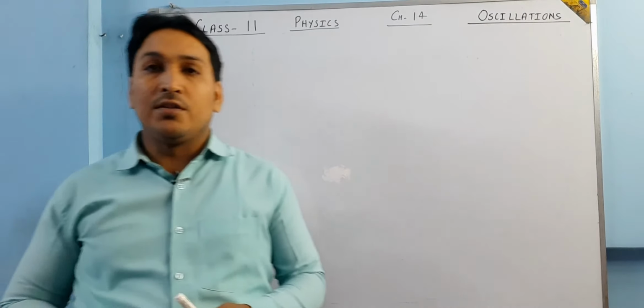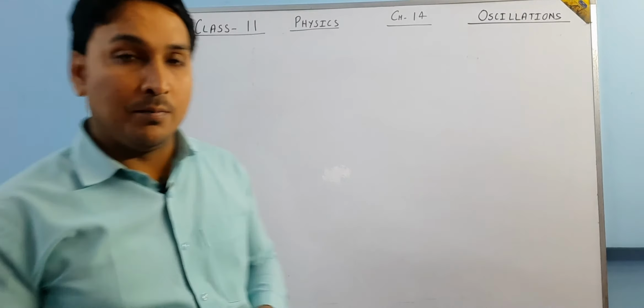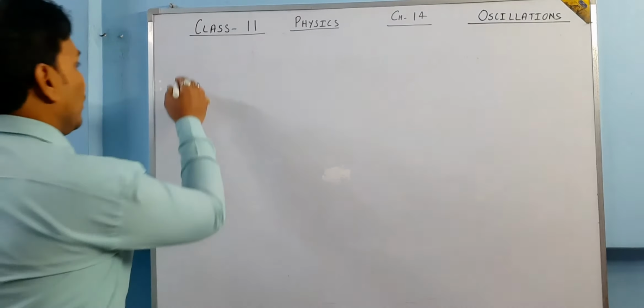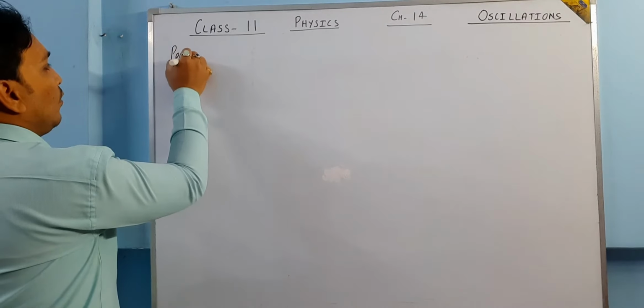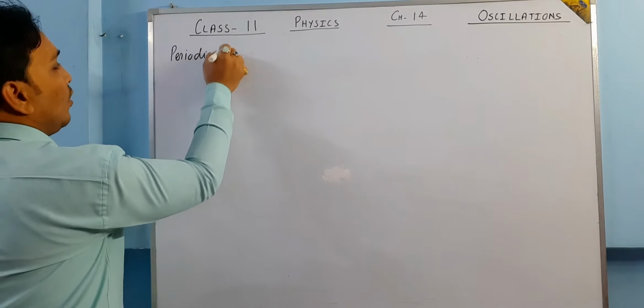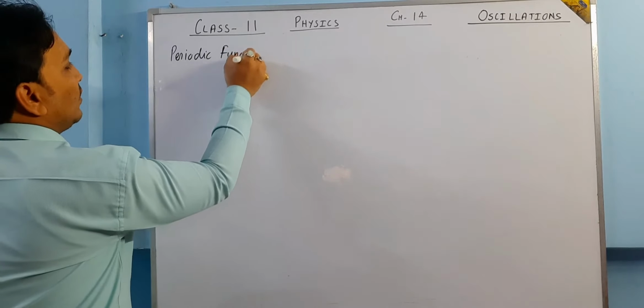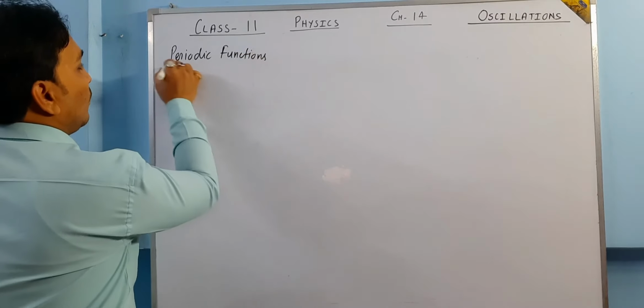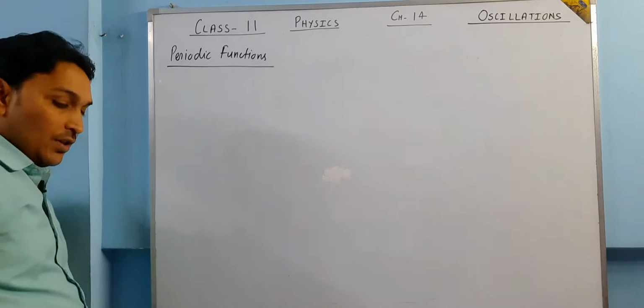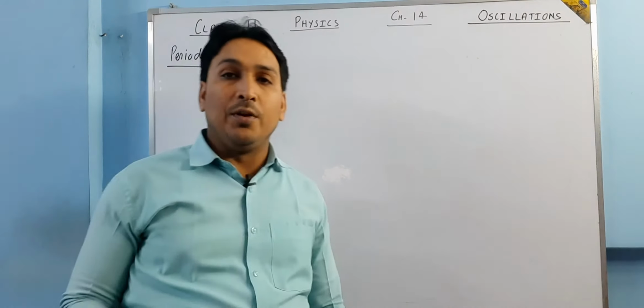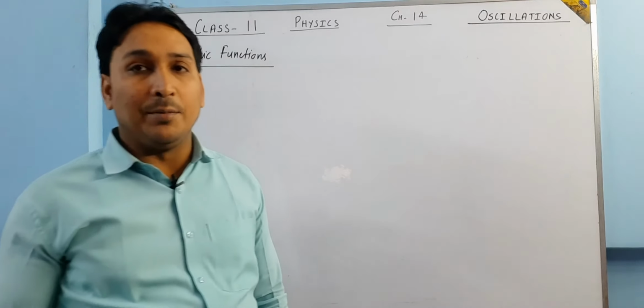Okay students, let us analyze what periodic functions and harmonic functions are. Periodic functions are those functions which repeat themselves after a fixed time interval.